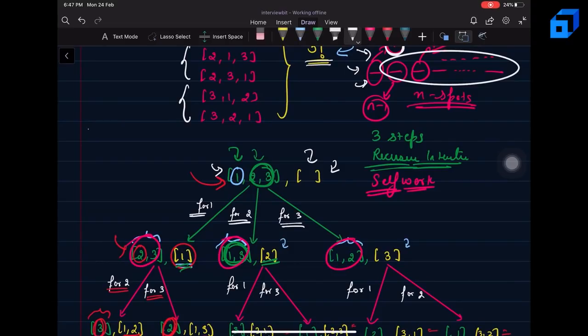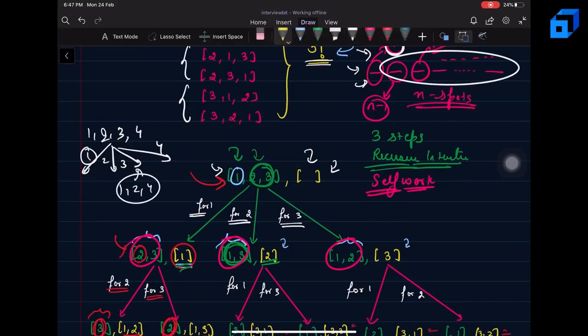So let's say we have 4 elements, 1, 2, 3, 4. Here we will have one choice for 1, one choice for 2, one choice for 3, and one choice for 4. If we have a choice of 1, we will calculate all the permutations of 2, 3, 4. Similarly, if we have a choice of 3, we will calculate all the permutations of 1, 2, 4. Right?